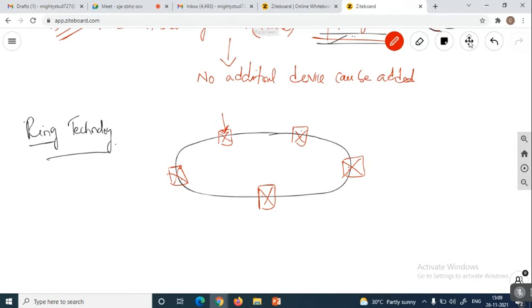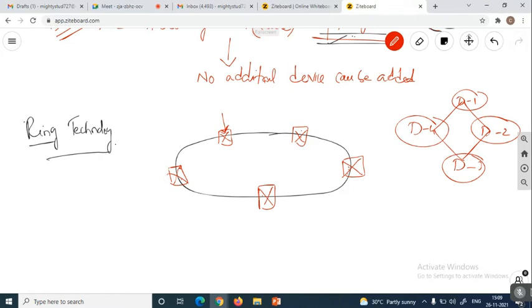I will show the mesh technology also, what I discussed in the last class. Suppose these are device 1, device 2, 3 and 4; this is the mesh we discussed. Device 1 to 2 is there, 1 to 3, 1 to 4, and 2 to 1, 2 to 3, 2 to 4, and 3 to 4, 3 to 1, 4 to 3.